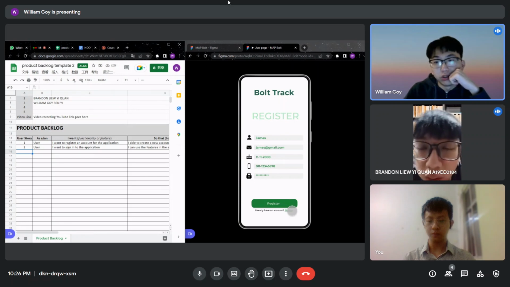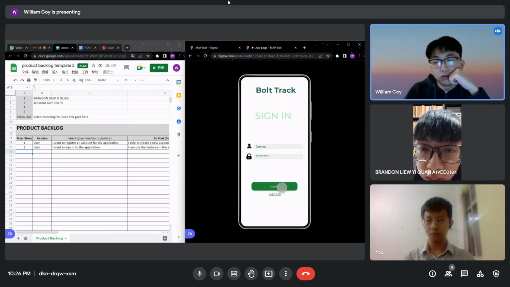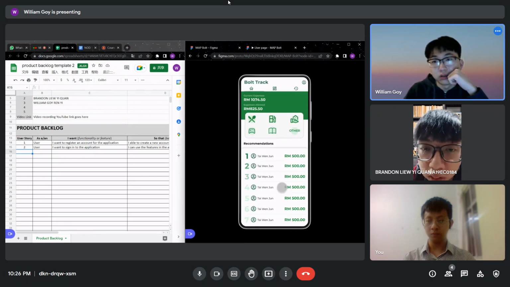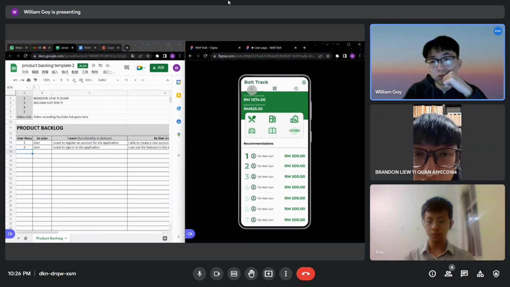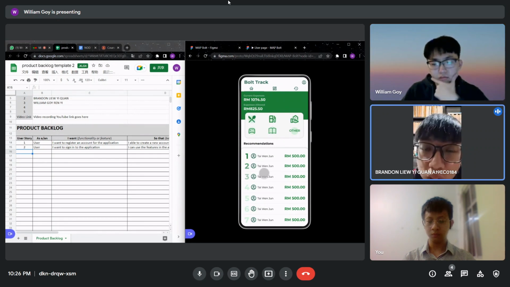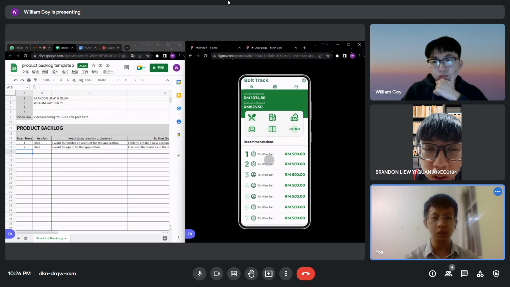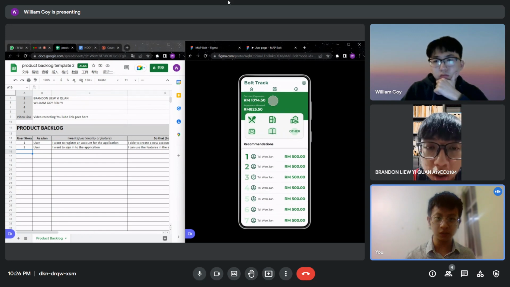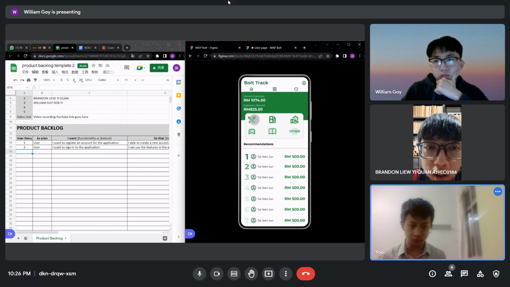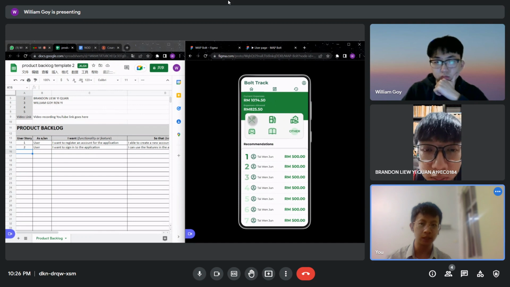After register and sign in, I think the next one is insert daily expenses, the third user story, because our main function is insert daily expenses, right?